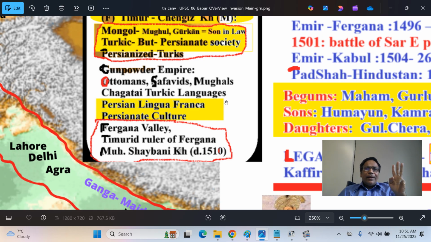Chagatai Turkic language. Turkic is an Altaic language, and there are many Turkic languages: Kipchak, Karluk, Oghuz, Turkish, Ottoman Turkish, Tatar, and Uyghur, spoken by Muslims in Xinjiang province in the west, Uzbek, Turkoman, Kyrgyz, and Kazakh. These are all Turkic languages. At that time, the prominent language of the elite was the Chagatai Turkic language. Chagatai was one of the descendants of Chengiz Khan who named that area, hence the Chagatai Turkic language.